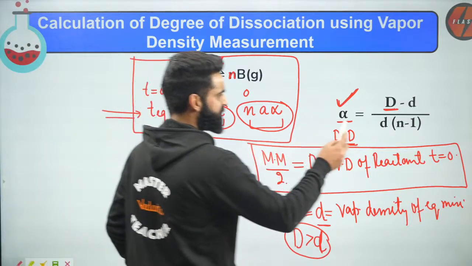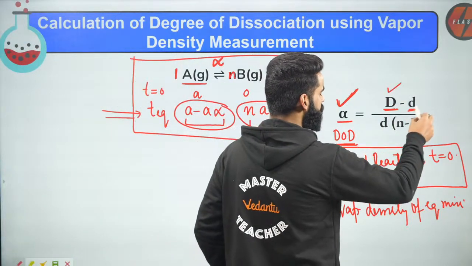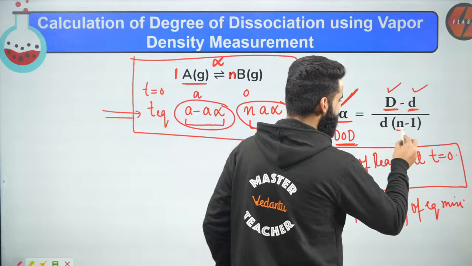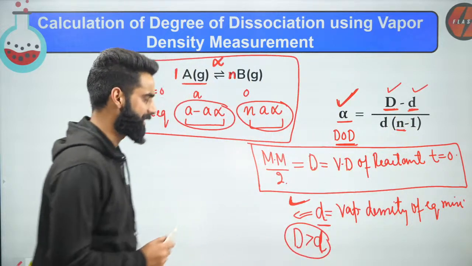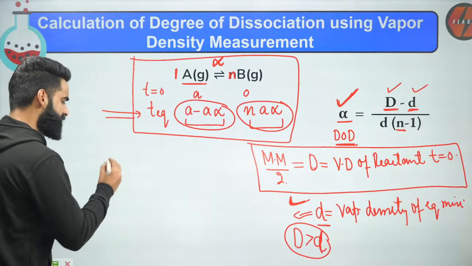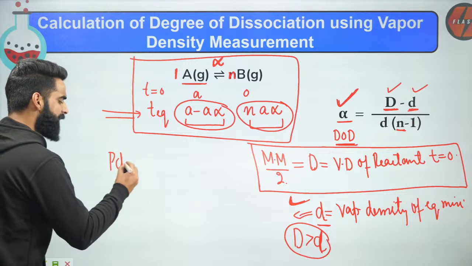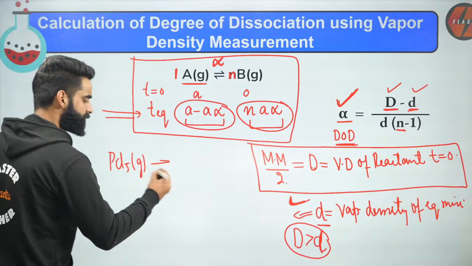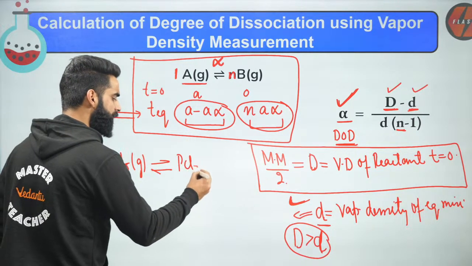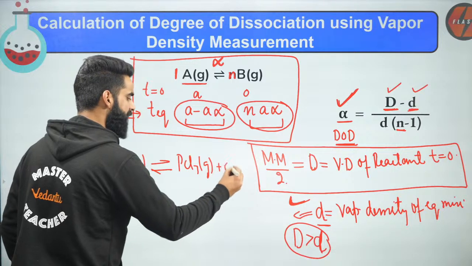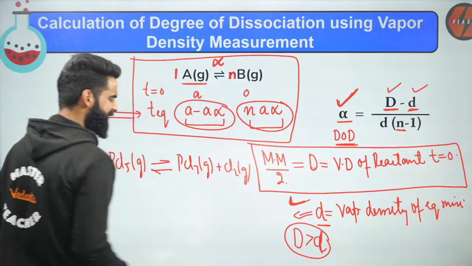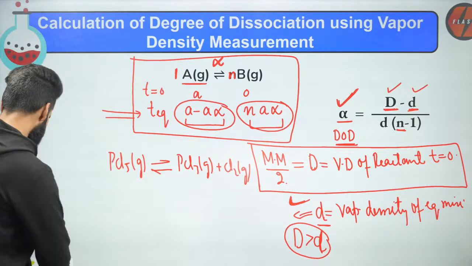Now understand one more thing. We talked about capital D and got to know what small d is. What is this n right here? N is a simple thing, guys. Let me write a reaction right here. Let's say I've got a reaction PCl5 gas in equilibrium with PCl3 gas plus Cl2 gas. Is the reaction balanced? Absolutely, the reaction is balanced.